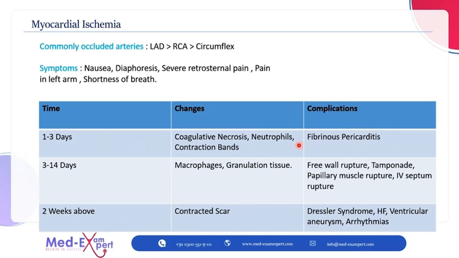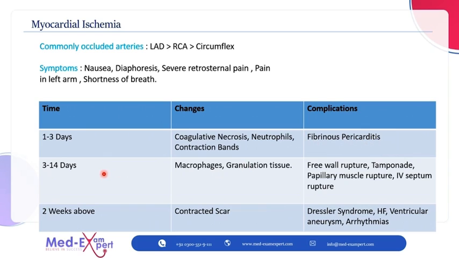ऑन माइक्रोस्कोप 1 से 3 दिन के अंदर उसके हार्ट टिश्यू में न्यूट्रोफिल्स की अबंडेंस होगी. There will be contraction bands and there will be a typical picture of coagulative necrosis. Now in 1 to 3 days he can have arrhythmias, he can have a heart failure, he can have a ventricular failure, and most commonly he can have fibrinous pericarditis.